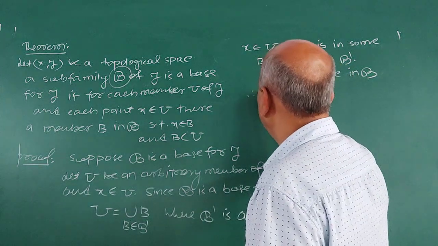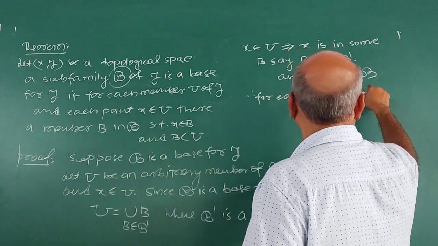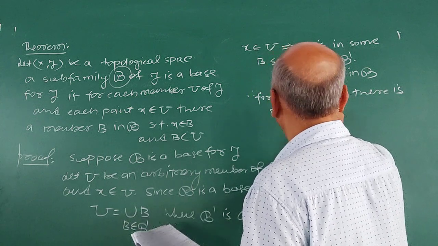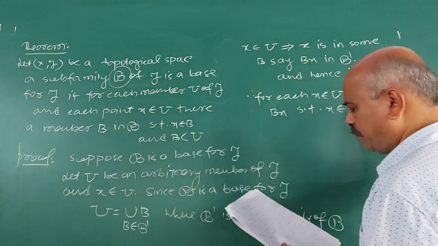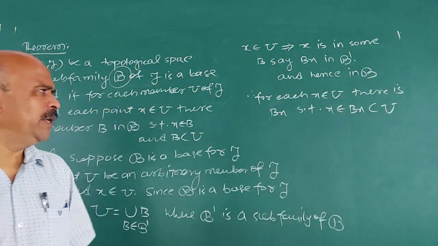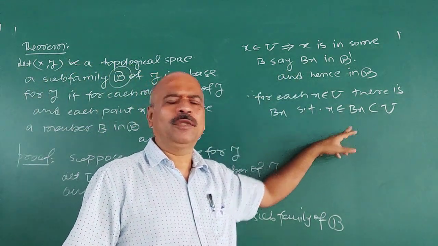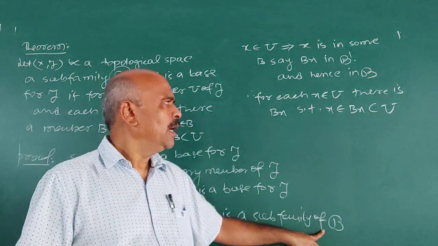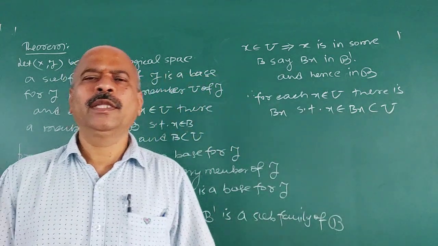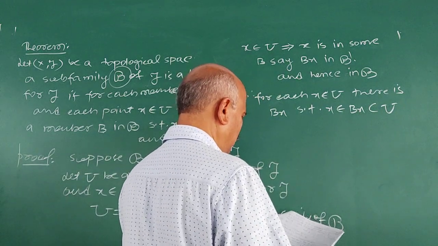Therefore, for each x belongs to U, there is Bx such that x belongs to Bx which is contained in U. By definition of base, suppose x belongs to U, then what happens? x belongs to some Bx of this B, and that is contained in U. That Bx is contained in U. That is by definition of base.